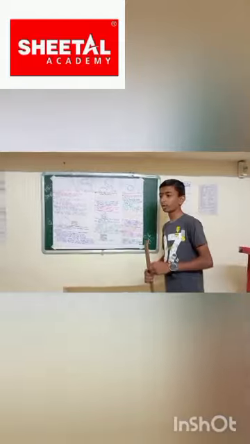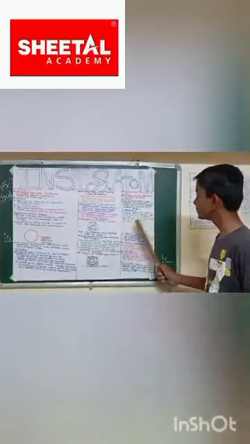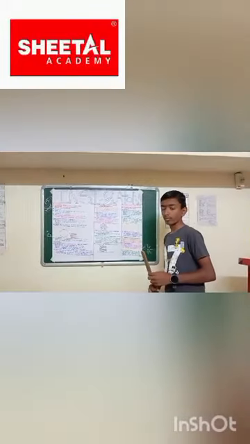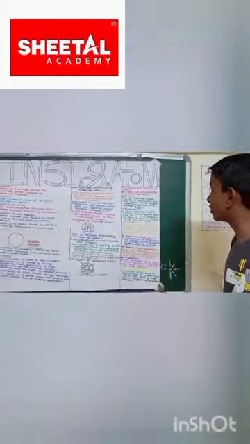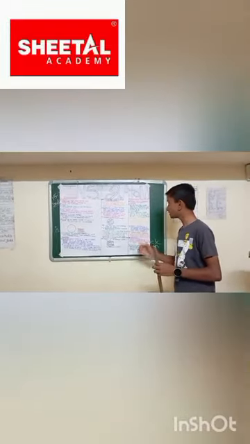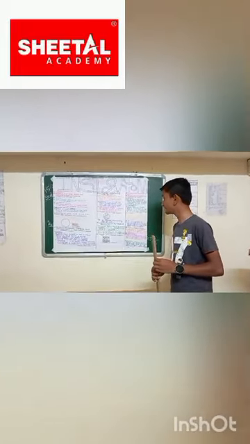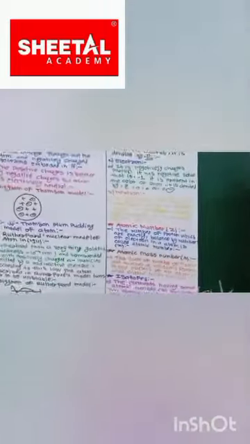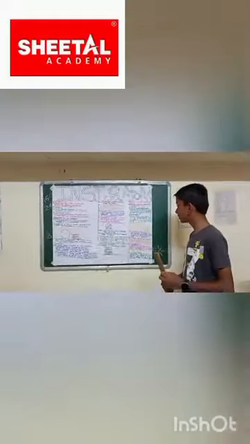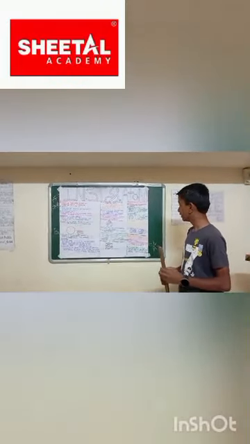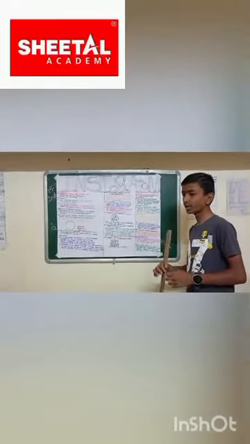So friends, our second point is the electron. It is a negatively charged particle with a value of -1. It is present in the orbit or shell. It is denoted by e or a minus sign. Our third point is the neutron. Do you know what a neutron is? A neutron is a neutral particle. It is chargeless, having zero value. It is present inside the nucleus and is denoted by n.